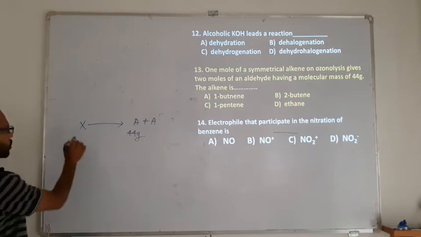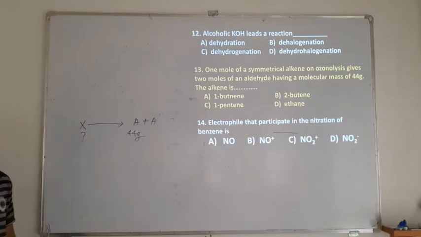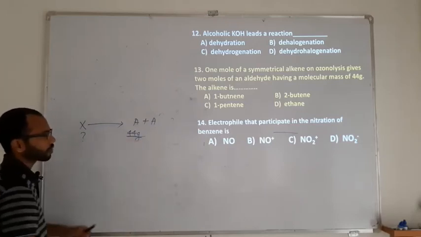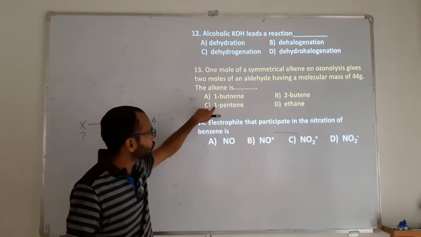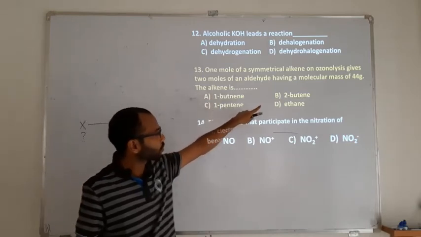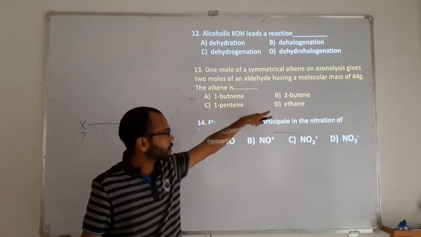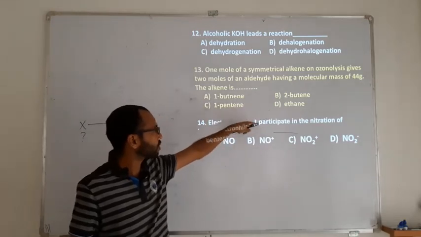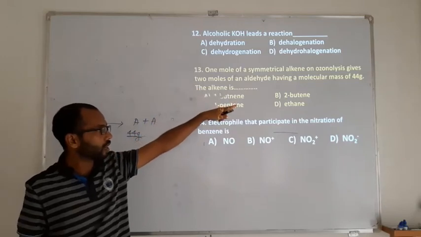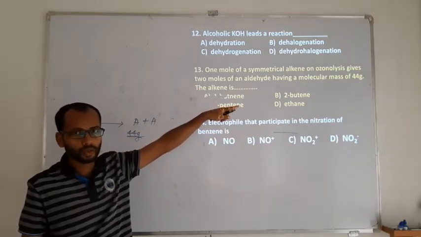The question is, which is this alkene? Then the possible alkenes are 1 butene, 2 butene, 1 pentene, and ethane. Ethane is an alkane, it won't undergo ozonolysis.